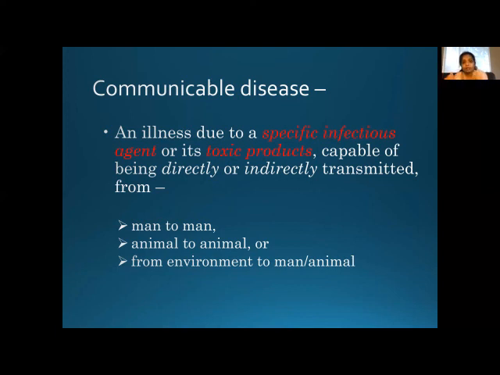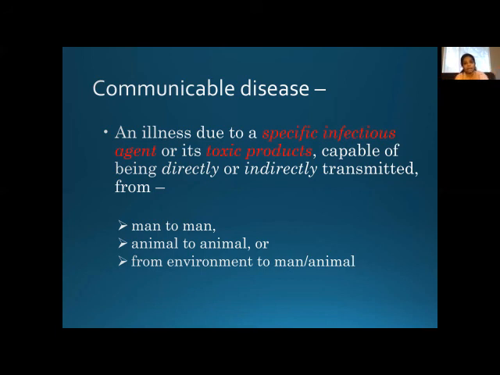The transmission can occur between two human beings or between two animals or birds, or from environment to man or animal, that is, from contaminated water to a person or to an animal, or contaminated air to a new person.